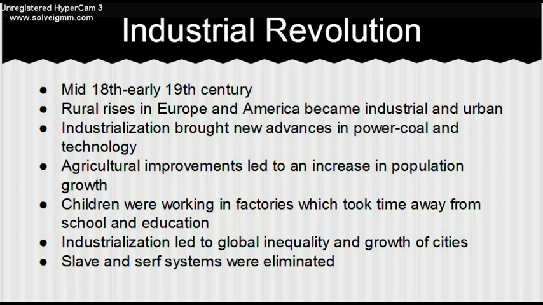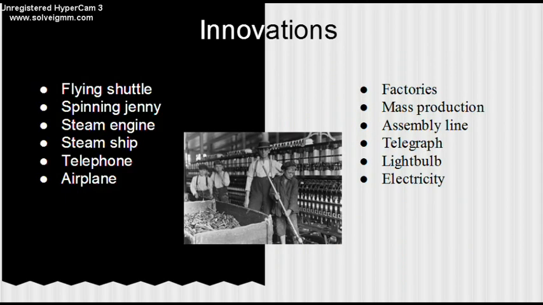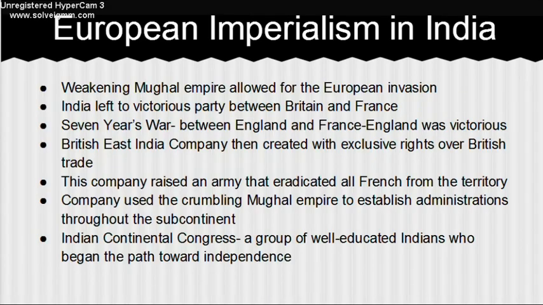Children were working in factories, which took time away from their education. Industrialization led to global inequality and growth of cities. Slave and serf systems were eliminated. Some innovations of this time were the flying shuttle, spinning jenny, steam engine, steamship, telephone, airplane, factories, mass production, assembly line, telegraph, light bulb, and electricity.